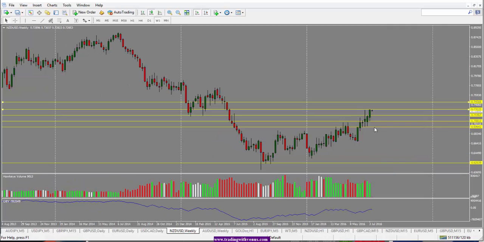Looking at New Zealand US dollar here, we have seen a very bullish close for New Zealand dollar on the weekly chart, which would suggest a further move to the upside. And also looking at the commitment of traders data, we saw that long positions have been added for the New Zealand dollar, which again would suggest that we could see further strength in New Zealand dollar. So as such, we are looking for a pullback and then a potential buying opportunity.